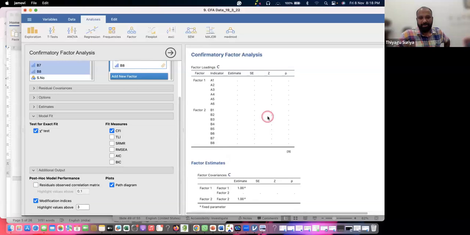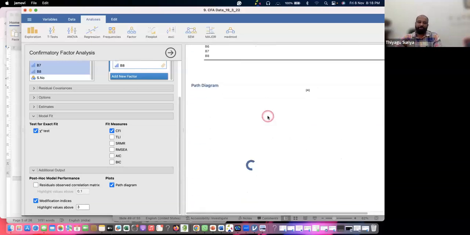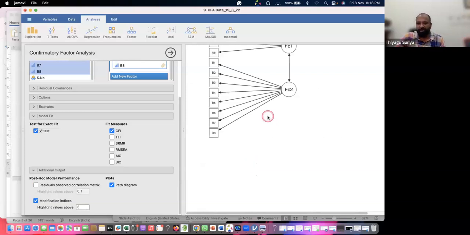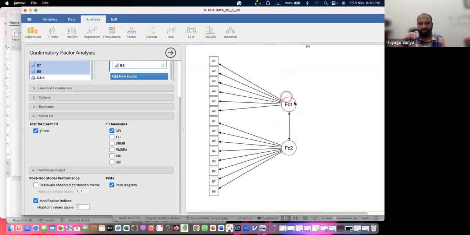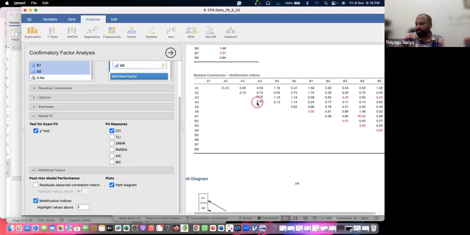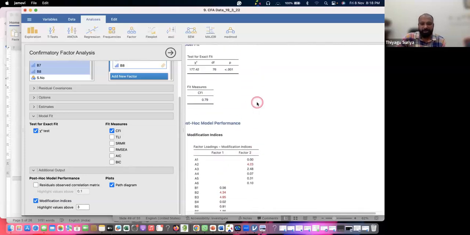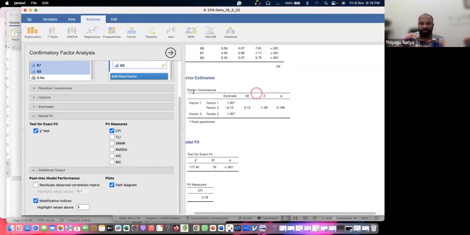Only the chi-square test, the model fit, and the factor loading. And you are getting the path diagram also, as it emerges. So meanwhile, if you have a doubt, now you can see this path diagram. This is factor 1, factor 2. As I told you, in confirmatory factor analysis this factor is not connected with the other items. Factor 1 is connected only to factor 1 items, and factor 2 is connected only to factor 2 items. So this kind of path diagram is possible, and we can see how the residual covariance will be modified. The factor loading, modification indices, and test for exact fit are all available.